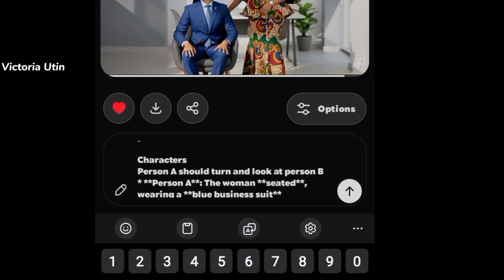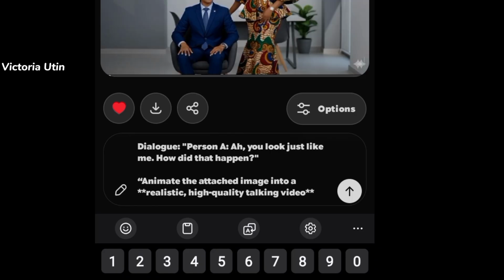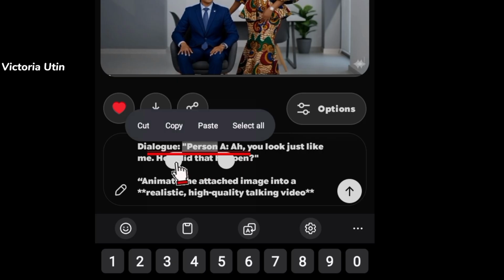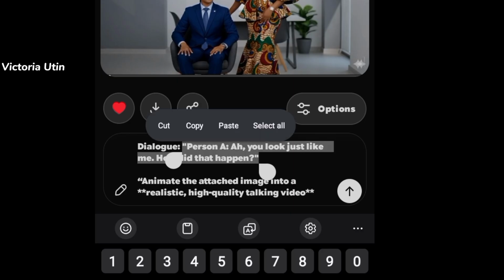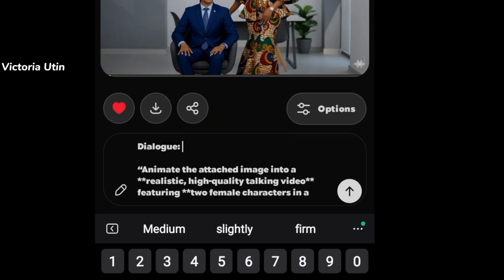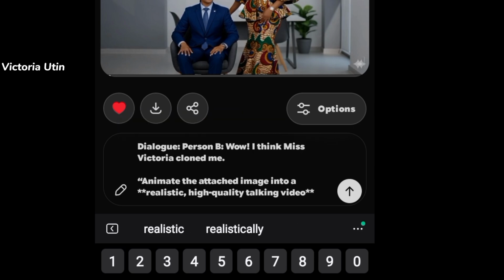Now let's move on to the next prompt to get person B to say something, to reply. So I'm going to come over to dialogue again, then take off this part, and type something else which I want person B to reply to person A. I want person B to say, "Wow, I think Miss Victoria cloned me."